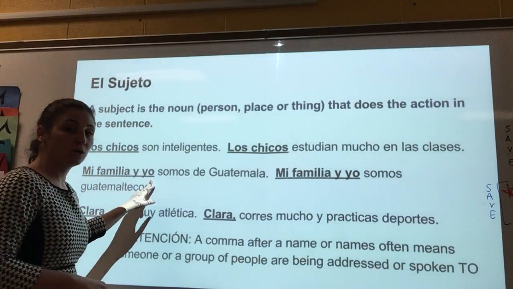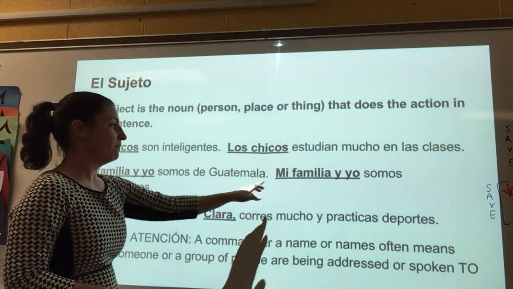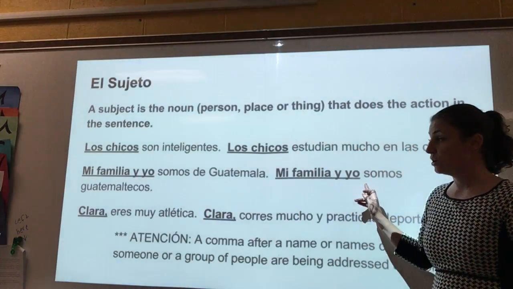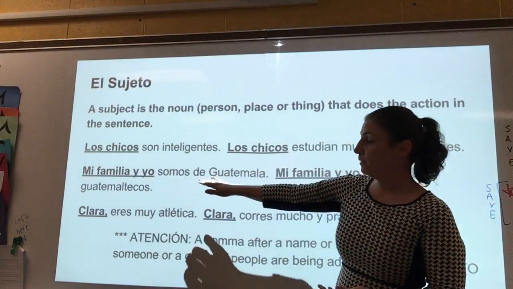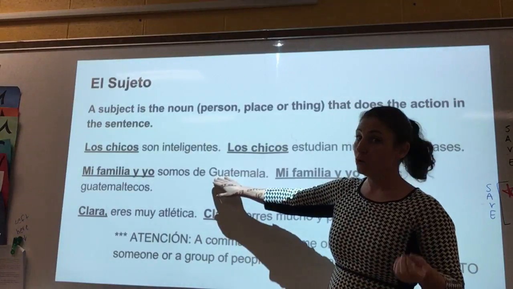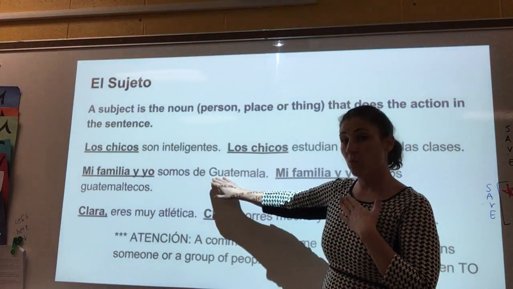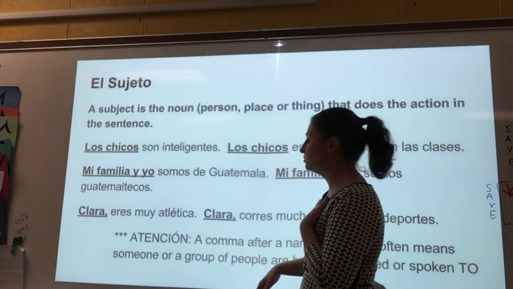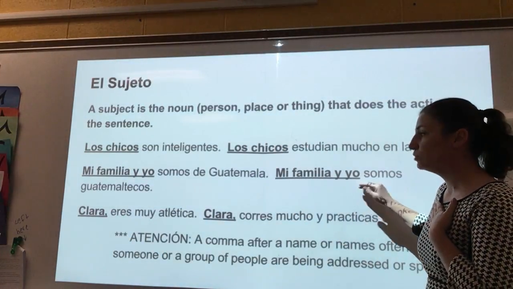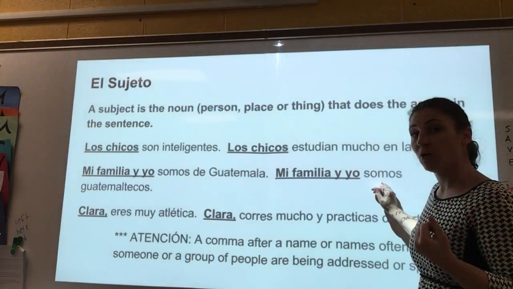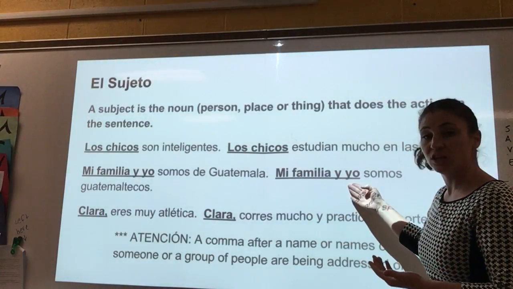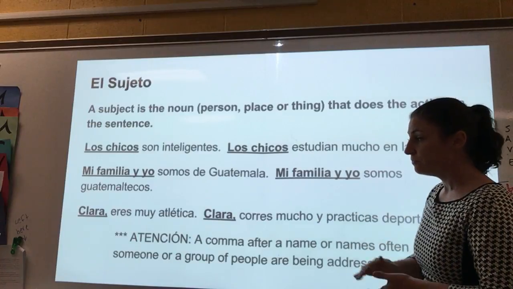Mi familia y yo somos de Guatemala. Mi familia y yo somos guatemaltecos. My family and I are from Guatemala. Who's from Guatemala? My family and I are from Guatemala. So mi familia y yo is the subject. Mi familia y yo somos guatemaltecos. We are Guatemalan. Who is Guatemalan? Mi familia y yo. So this is the subject.